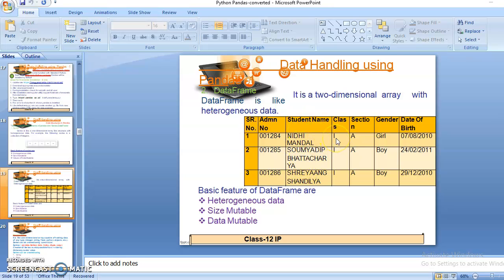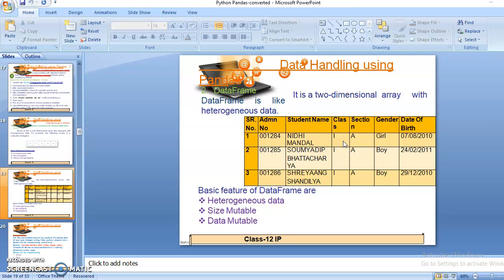Okay, now in class we can store the data in char form or in string form. Now in the same manner you can say that in different columns we can store different data elements. Okay, so in this manner we can say that a two-dimensional array is capable of storing heterogeneous data in a single structure. Okay, now basic features of data frame are as following. First is it can store heterogeneous, means dissimilar data in different columns. Now next one is size mutable.